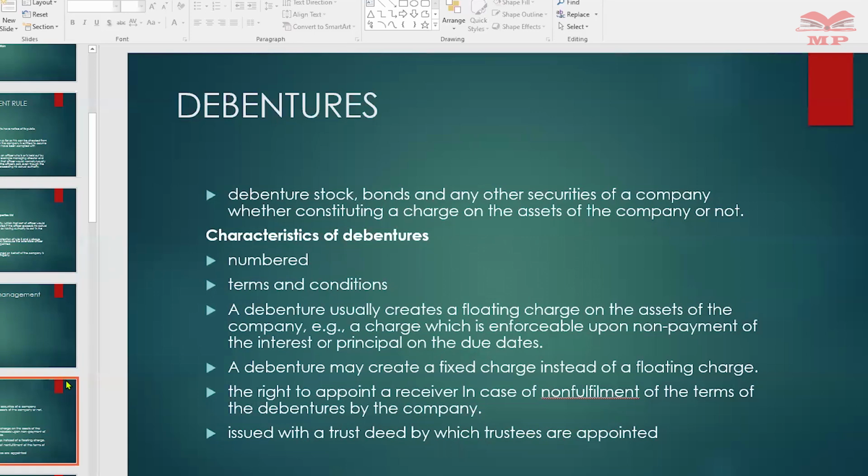So it creates a floating charge on the assets of the company that is enforceable upon non-payment of the interest or principal on the due dates.